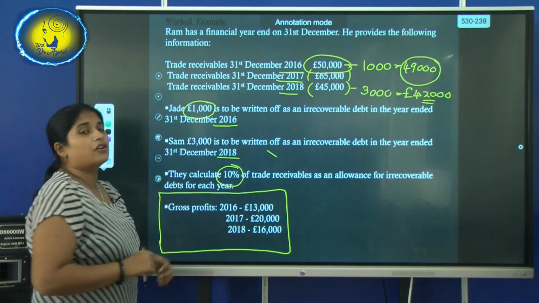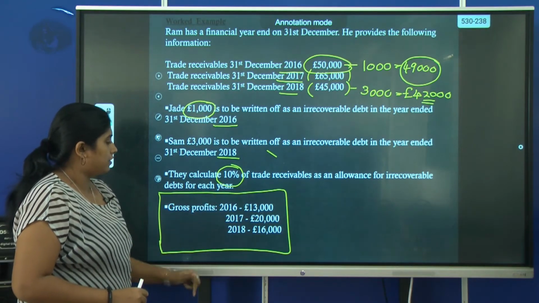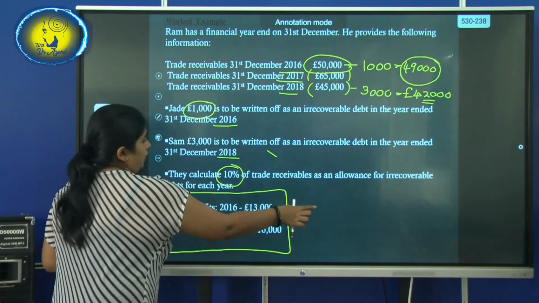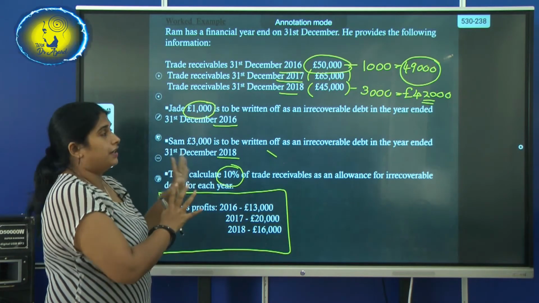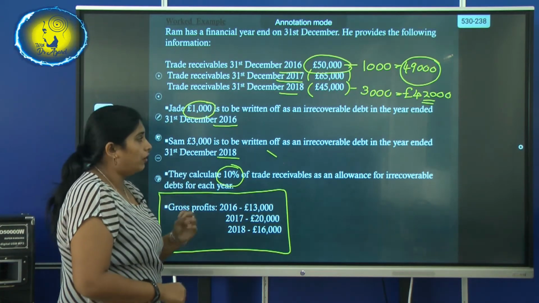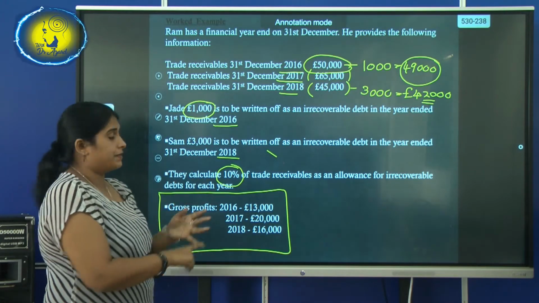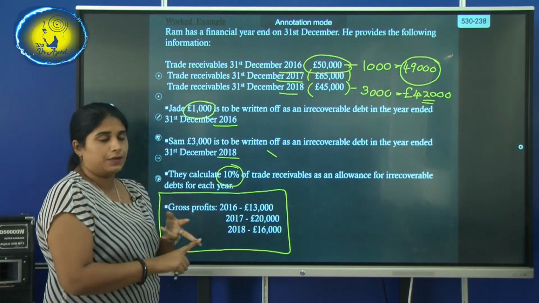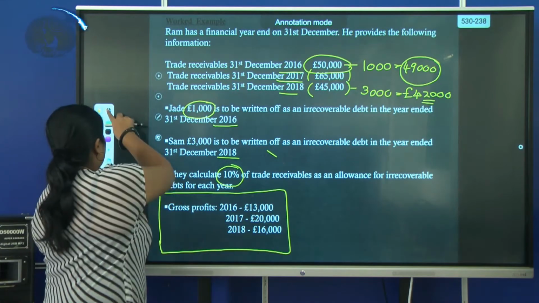They have just given the gross profits for the 3 years 2016, 2017, 2018. Now we'll start. Now we have to show these workings or these recording entries in 4 T accounts. One is irrecoverable debts, the allowance for irrecoverable debts, and the extracted income statement and the extracted statement of financial position.